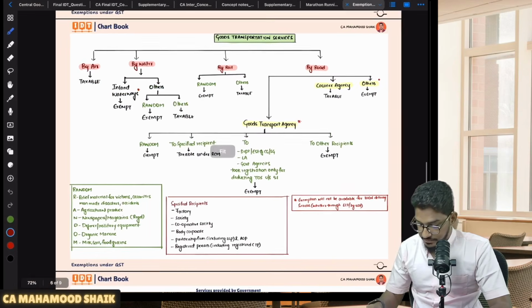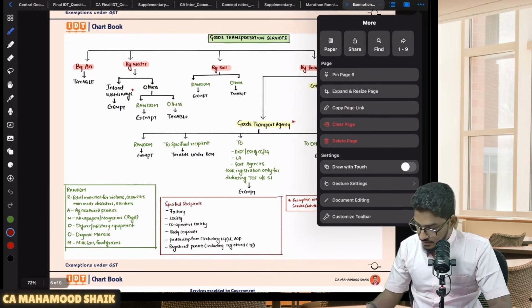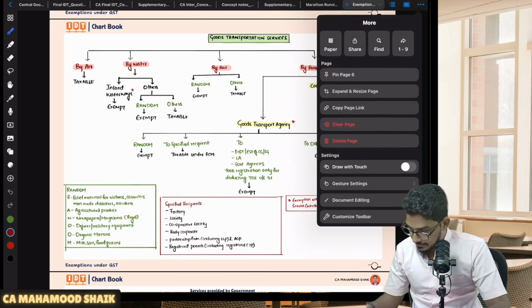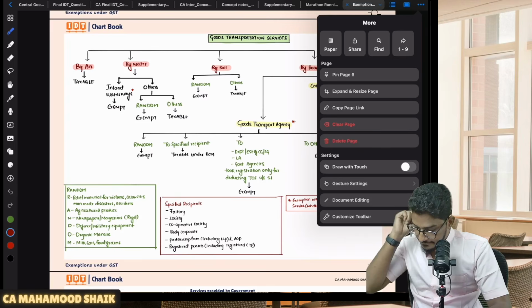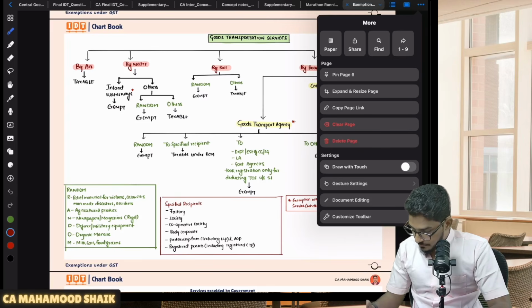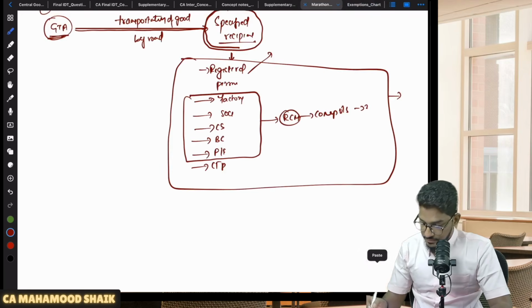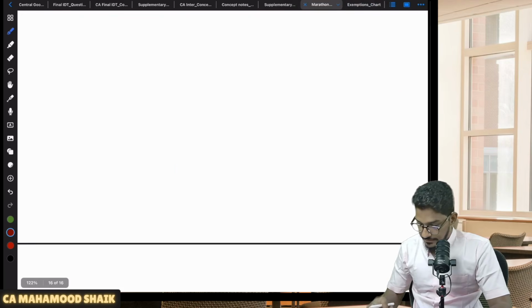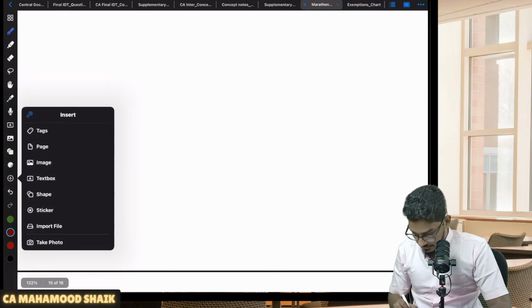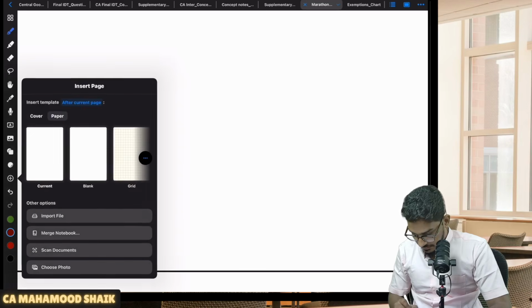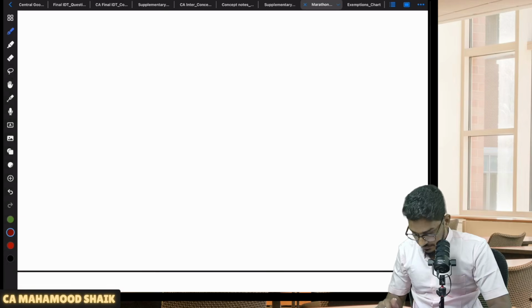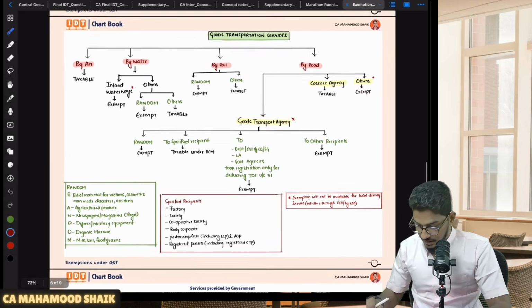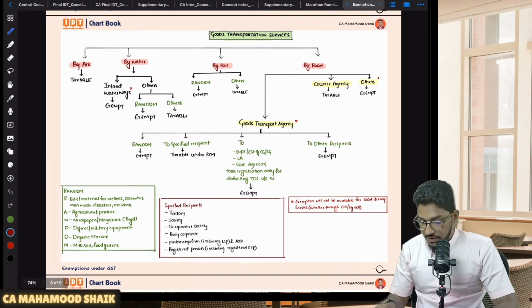Okay, perfect. Got it. Copy page. Where is it? Okay, I am not getting it. How to import it? Just we'll do one thing. I'll try to explain it from here.